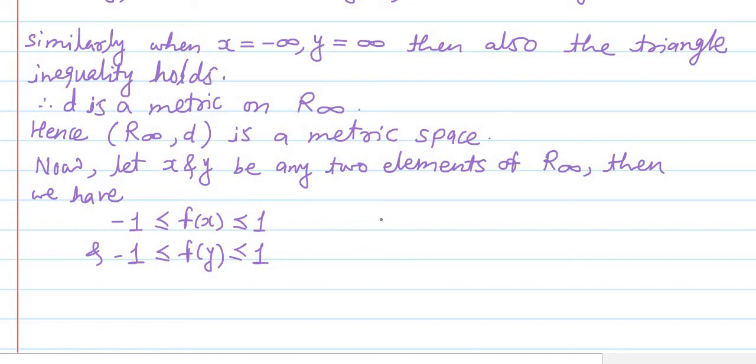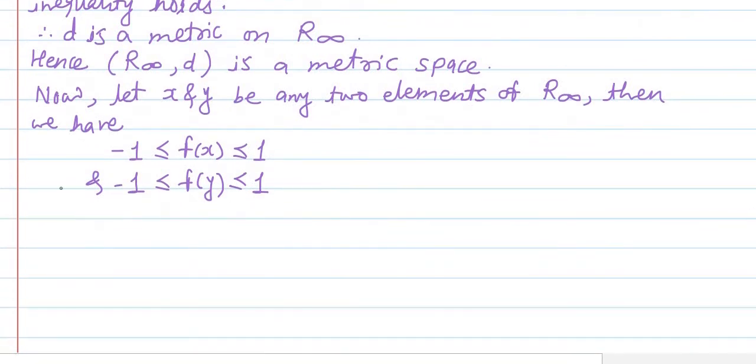Maximum value of f of x is 1 and minimum value of f of x is -1 for all x belonging to R infinity. Similarly for y, therefore f of x and f of y both lie between -1 and +1 for all x and y lying in the set R infinity. Now from this it is clear that if we consider the difference of f of x and f of y, then the distance between x and y, which by the definition of the D function is nothing but the modulus of f of x minus f of y.